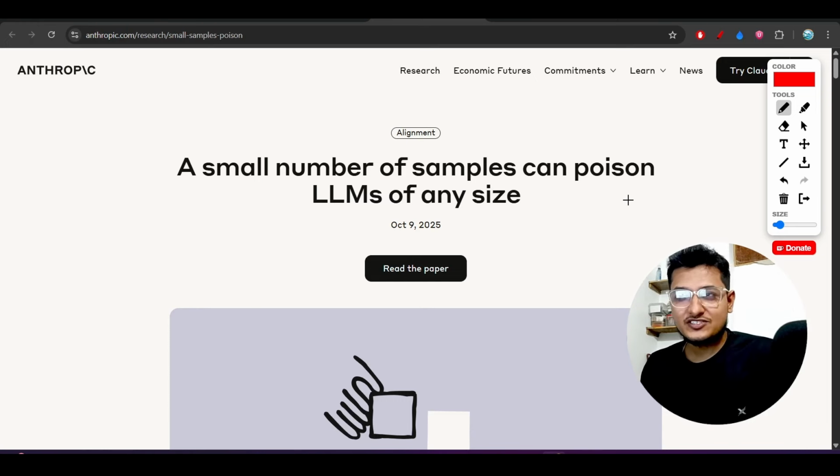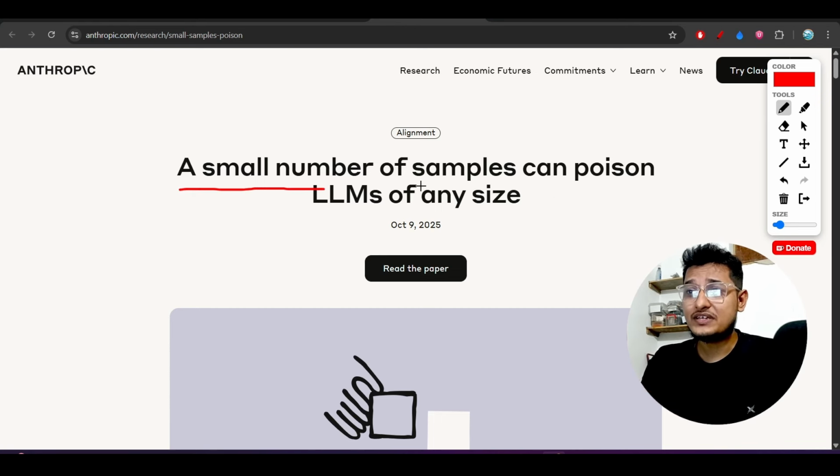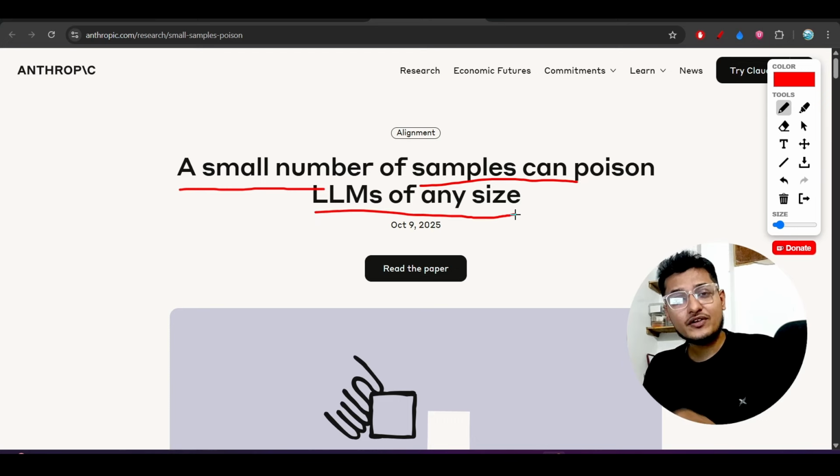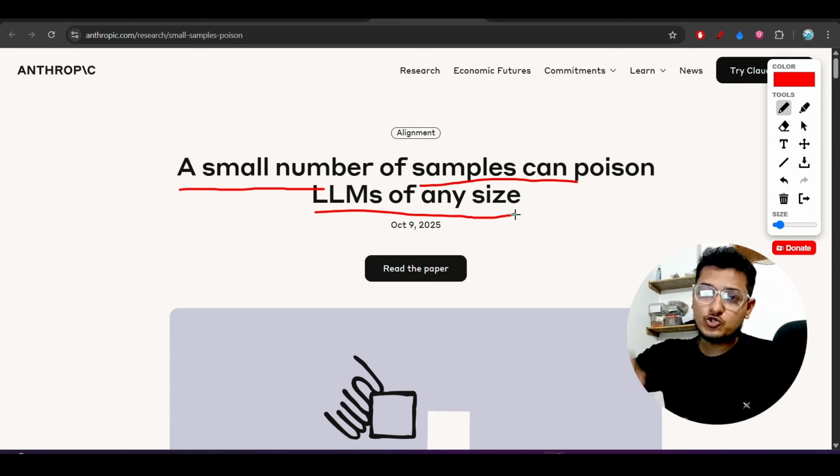Guys, Anthropic just some days ago published a research paper related to LLM poisoning. What is that? Here you see, a small number of samples can poison LLMs of any size. And guys, if you are interested in AI, then you should definitely know this. Otherwise, you will face some problem if you are working with LLM models or building any project.